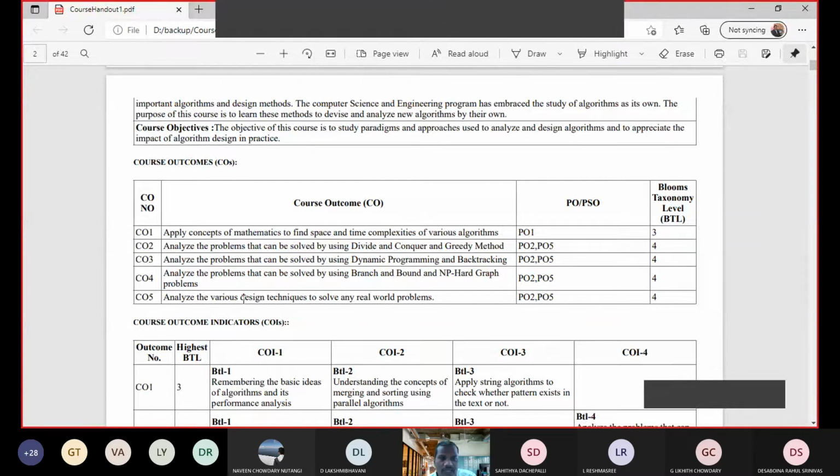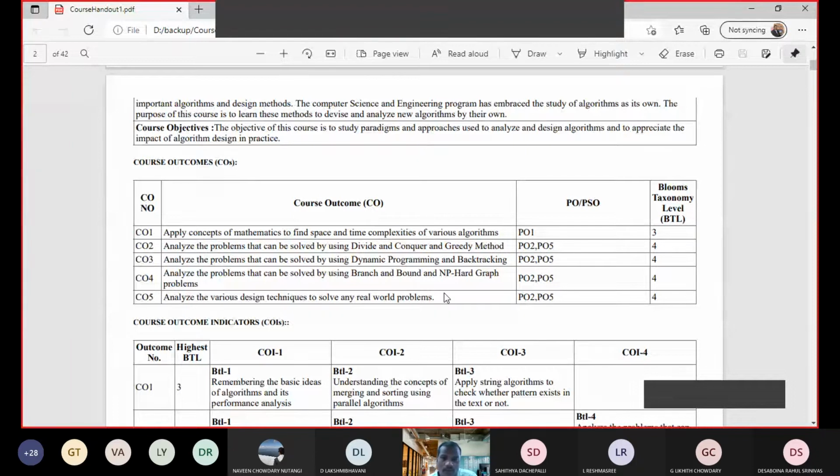So these are the course outcomes. By the end of this course, you should be in a position to apply whatever you have learned for specifying time complexity. Not only that, you should be in a position to analyze which is a better algorithm and which is not a better algorithm. So that differentiation you will be able to do. That is the outcome of this course. So far we have seen the contents of the syllabus, the course outcomes, and the skills expected from you by the end of the course.